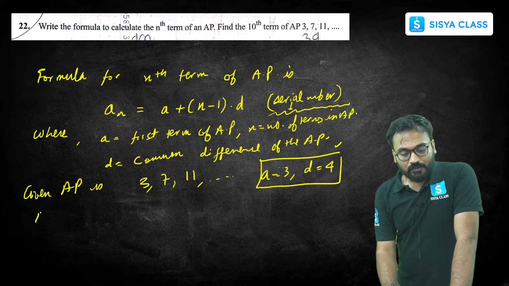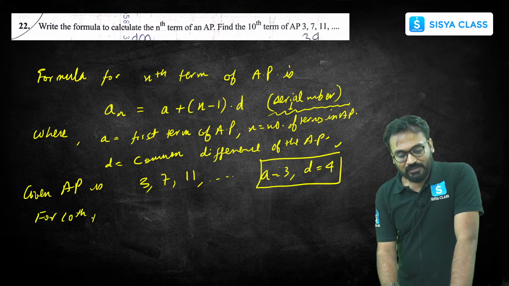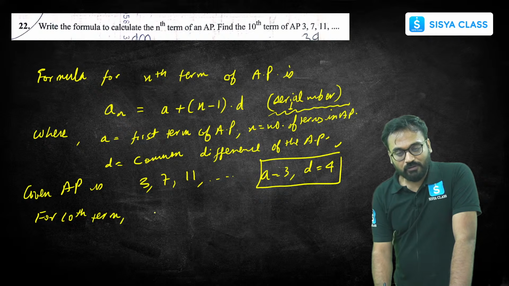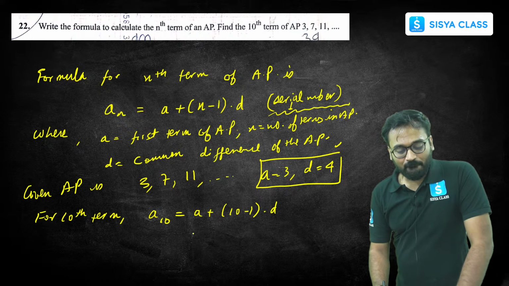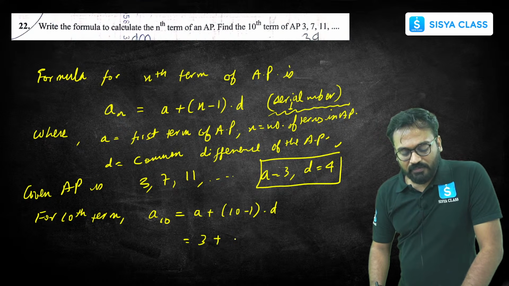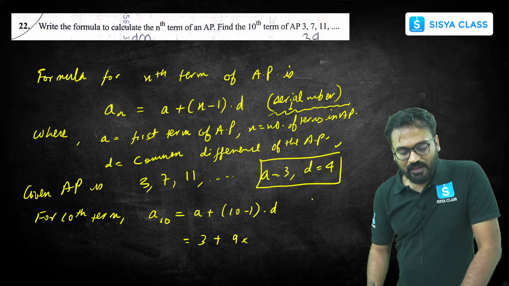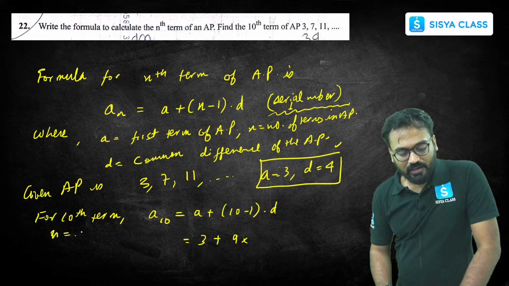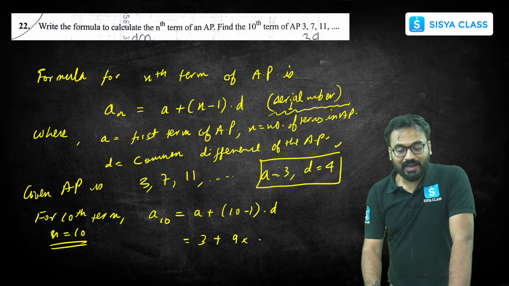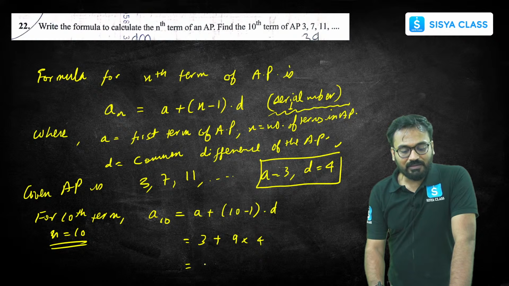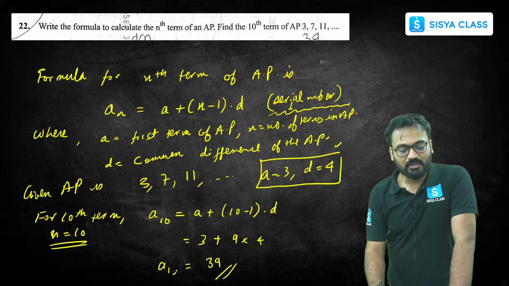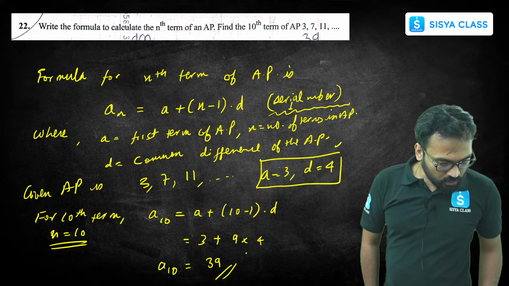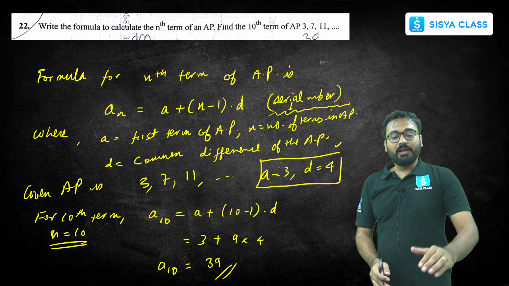We know that for the 10th term, we can use this formula. A10 is equals to a plus (10 minus 1) times d. What is a? a is 3, plus 10 minus 1 is 9, since n is equal to 10 for the 10th term. 9 times 4. 3 plus 9 times 4, 9 times 4 is 36, 3 plus 36 is 39. So the 10th term comes out to be 39, and in this way you will be done with this question and you will be getting the complete 4 marks.